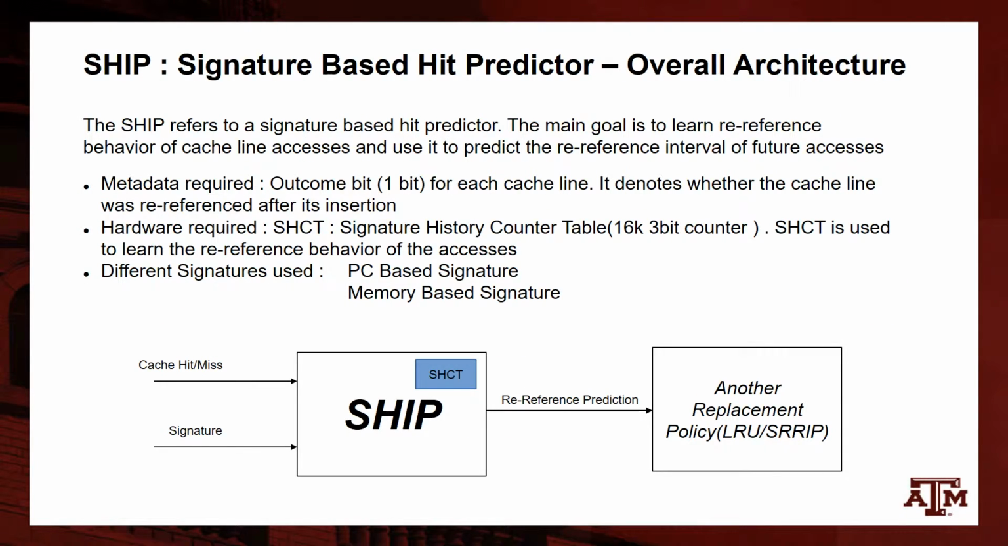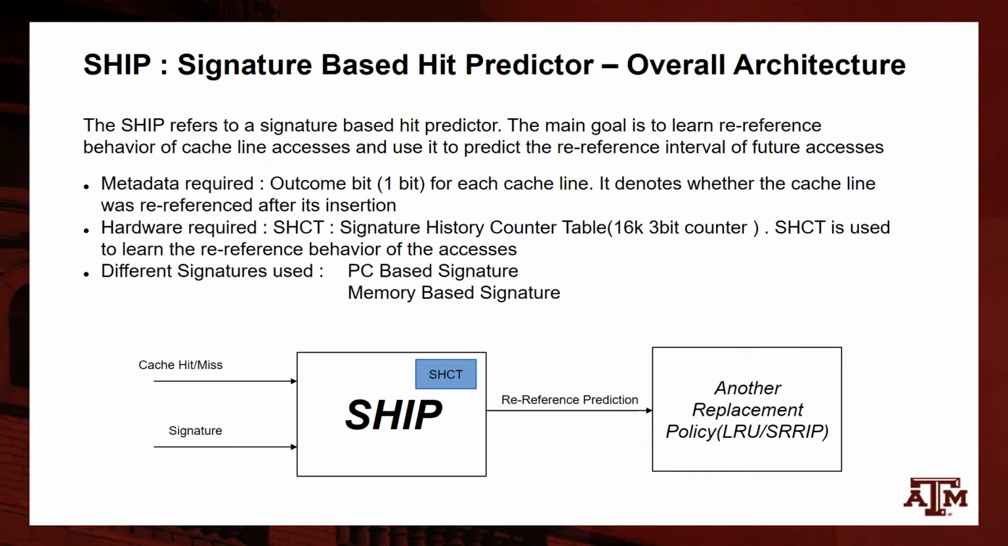So as Ashwin previously discussed in the slides, there are several drawbacks of DRRIP, which is why we introduced SHiP in the current slide. So what is SHiP? SHiP is basically a signature-based hit predictor. And the main focus of SHiP is to learn the behavior of re-references across different cache accesses and then use it to predict the re-reference intervals of all future cache accesses.